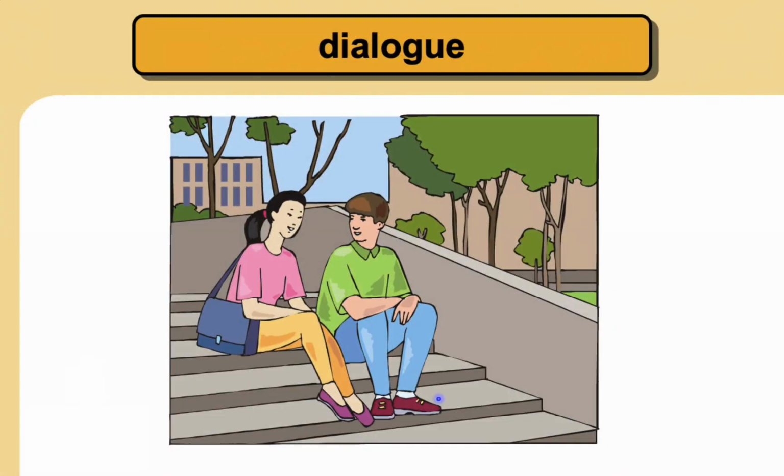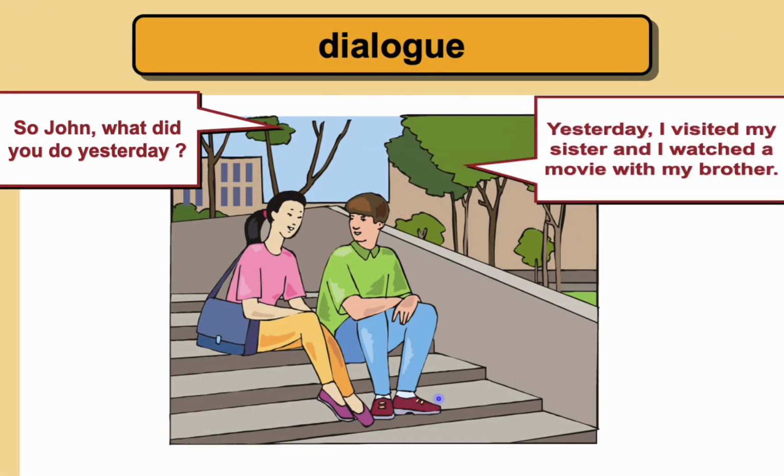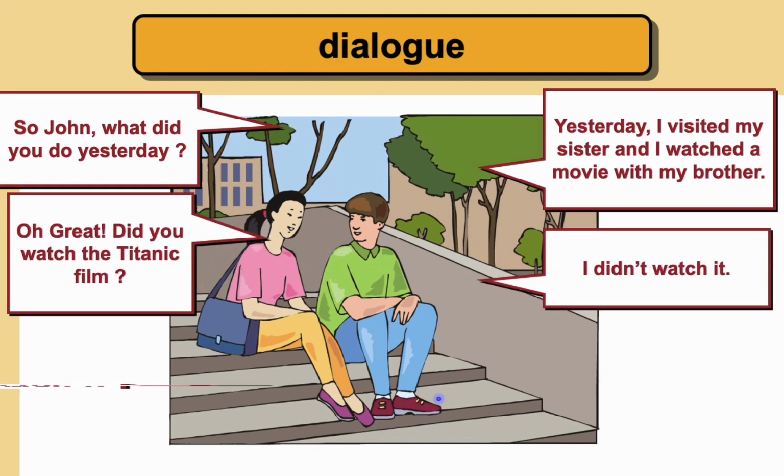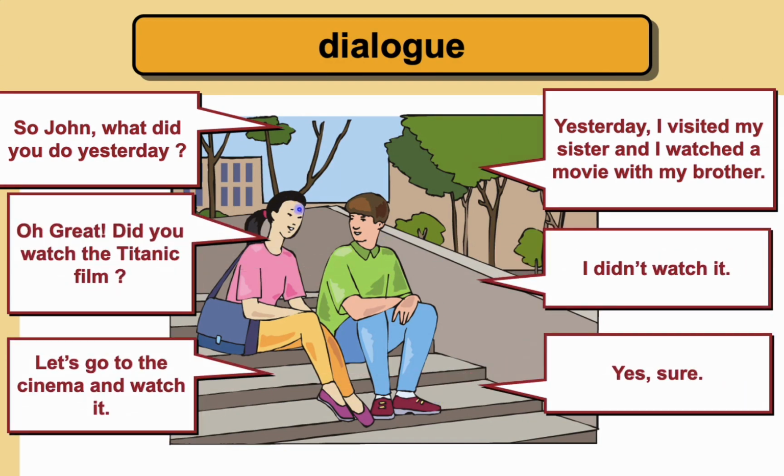Okay, so as usual, we are going to start with a dialogue between Sarah and John. So, this is Sarah and this is John. Sarah starts the dialogue with, "So, John, what did you do yesterday?" "Yesterday I visited my sister and I watched a movie with my brother." "Oh, great. Did you watch the Titanic film?" "I didn't watch it. Let's go to the cinema and watch it." "Yes, sure. Good."